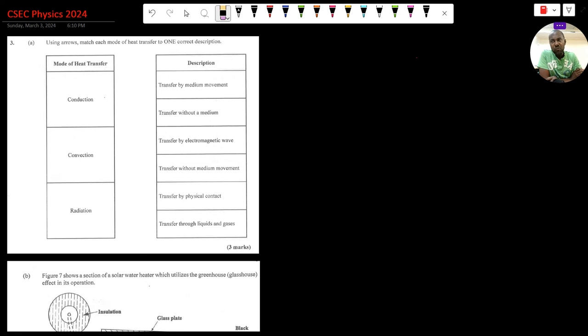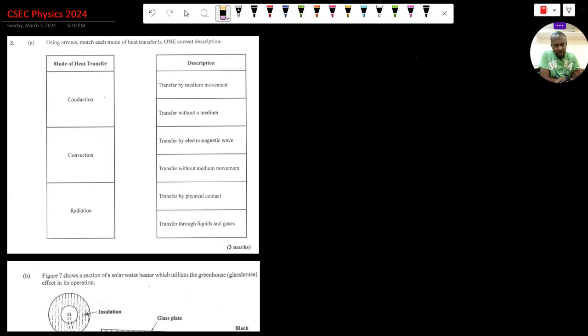Transfer by medium movement. During conduction, does the medium move? The answer is no. Can conduction take place without a medium? No. Does conduction involve the transfer by electromagnetic wave? No. Transfer without medium movement? Yes. Transfer by physical contact? You can also say yes. Transfer through liquids and gases?